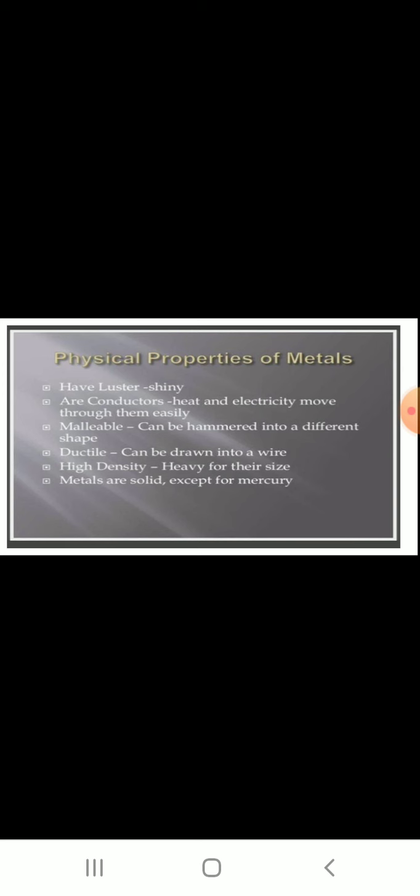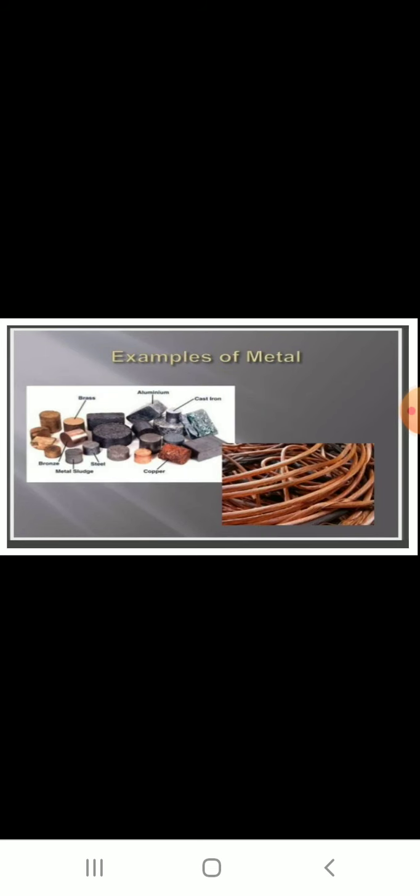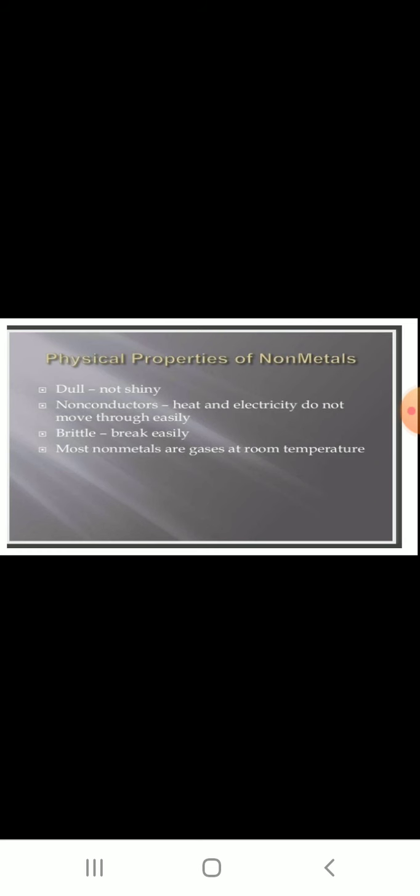Metals are solid, except mercury. Metals are usually solid in nature, as we know the particles are closely arranged without any intermolecular space, except for mercury. Mercury is liquid in state. So you can see examples of metals. You can see a copper wire over there. Copper wire is a metal which is a good conductor of heat and electricity.